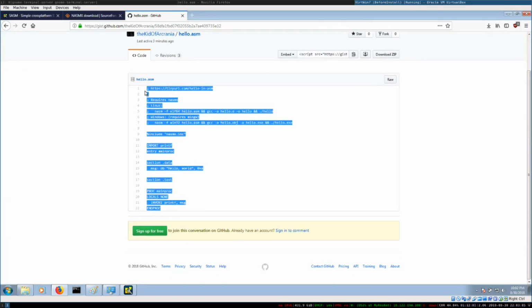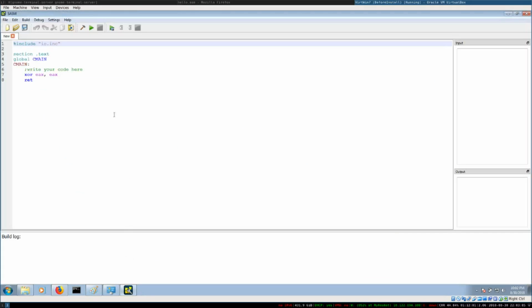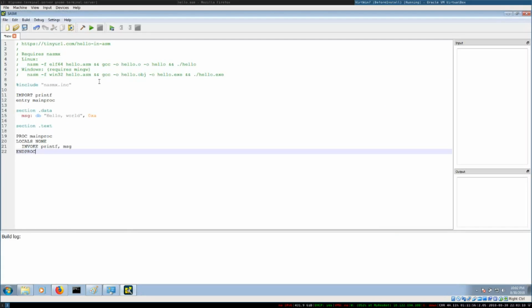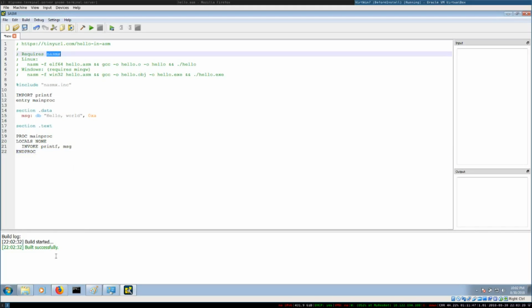I just copy the entire thing and paste it all into SASM. If I build it, it should build successfully. If it doesn't build successfully, chances are you haven't installed NASMX. This requires NASMX to work, and that was in my instructions that we just did. If something else happens, please do let us know. And so now we have a very simple program that prints Hello World.